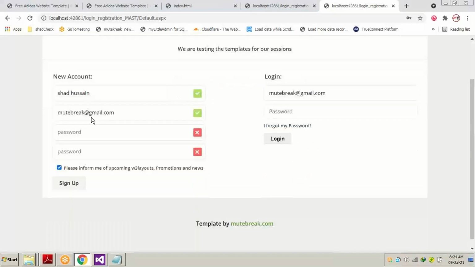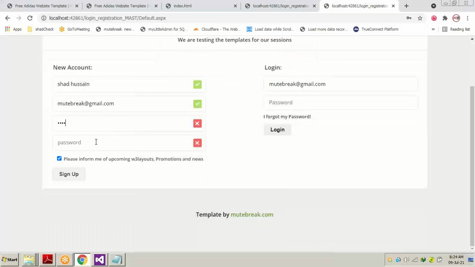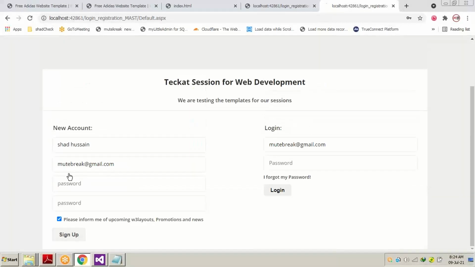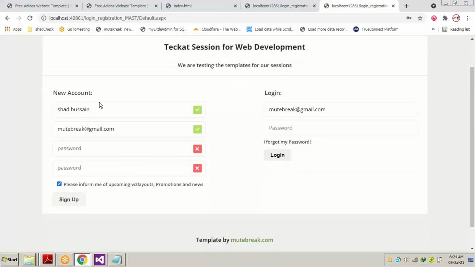You can see the page is getting refreshed. This means that after checking the validation, if all the validations are correct and fulfilled, then only the button is going to execute the server side control, and the page is going to be refreshed. But if the JavaScript validation fails, the page is not going to refresh and is going to show us a simple alert box. So this is the use of JavaScript to add validations.